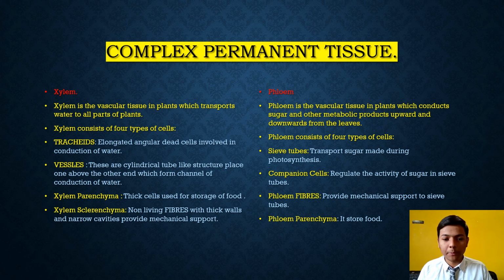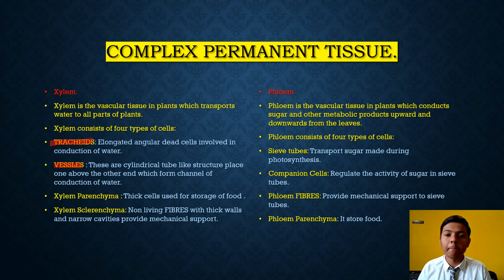Xylem consists of four types of cells. First is tracheids. Tracheids are elongated, angular dead cells involved in conduction of water. Second is vessels. These are cylindrical tube-like structures placed one above the other, which form channels for conduction of water.